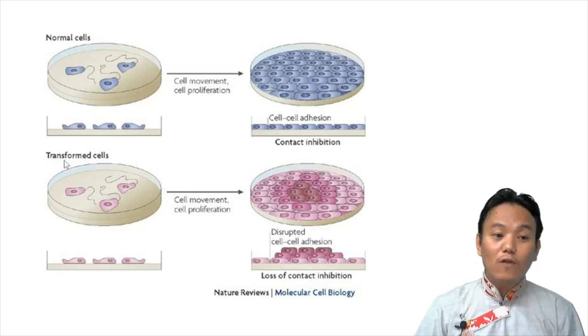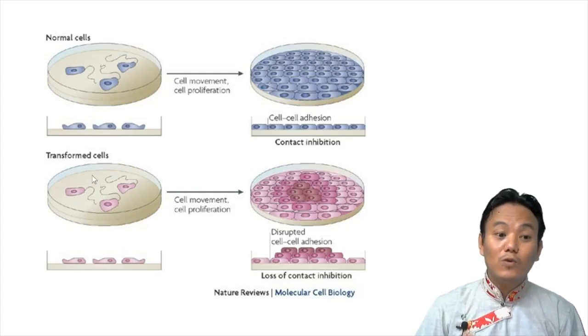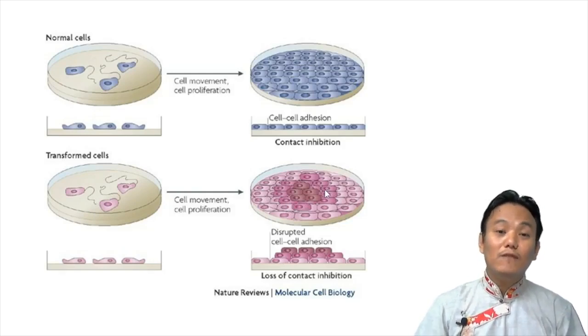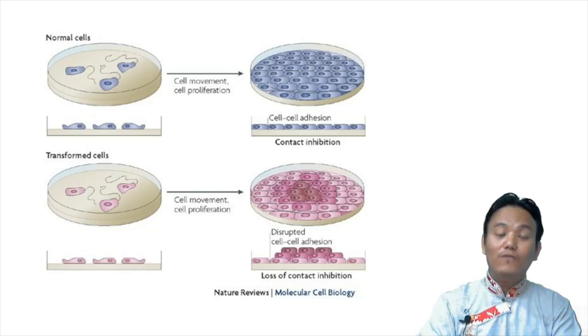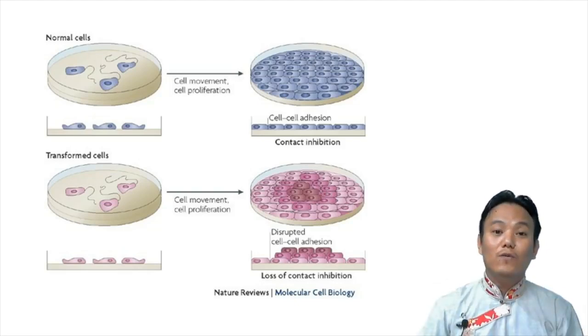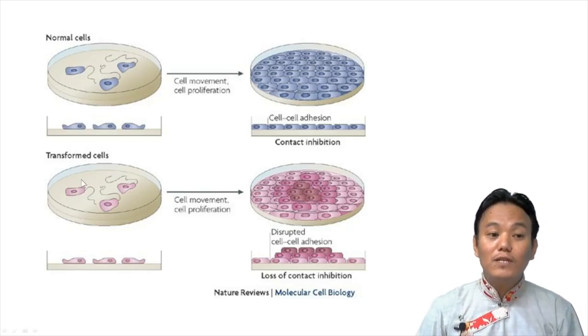But in the case of transformed cells, cancerous cells, if they are allowed to grow on the same petri dish, they keep on growing even after the space has run out. Even after the cells come in contact with each other, they do not stop dividing, and therefore they form many layers of cells one over the other, leading to the formation of a tumor. That happens because they have lost the property of contact inhibition. So contact inhibition is one of the regulatory mechanisms which cancer cells seem to have lost.